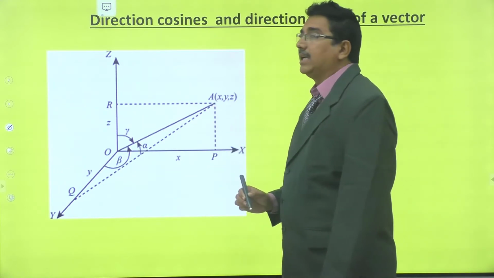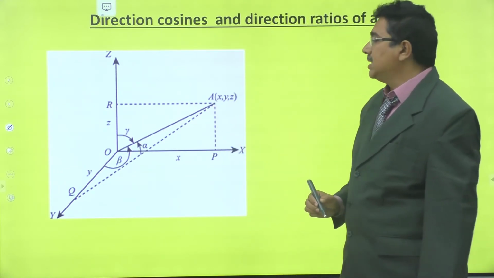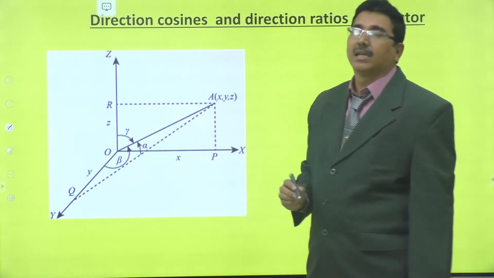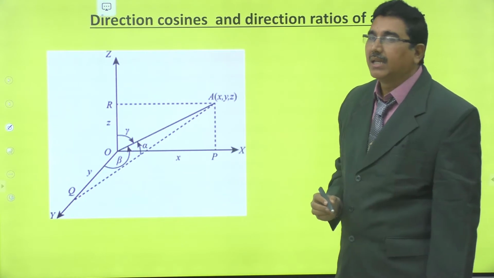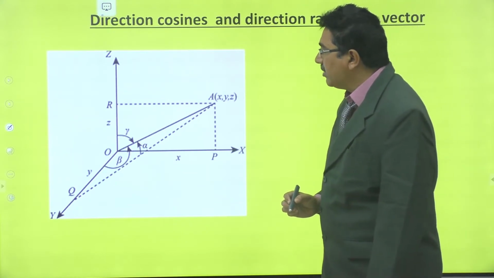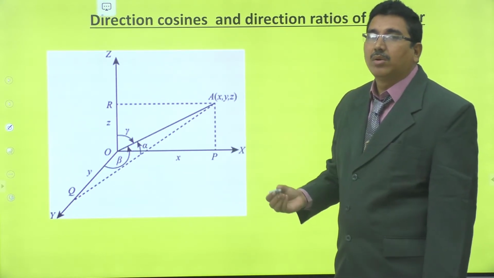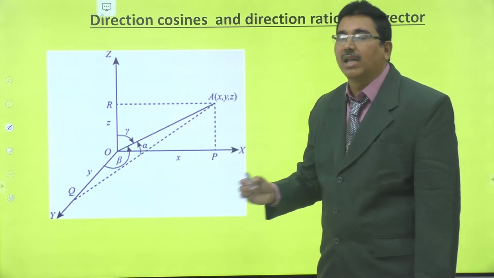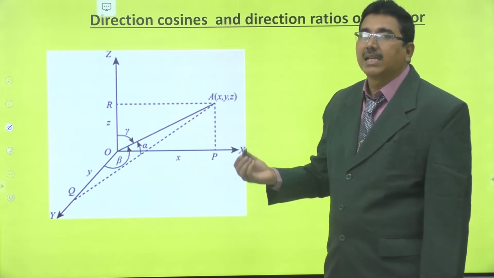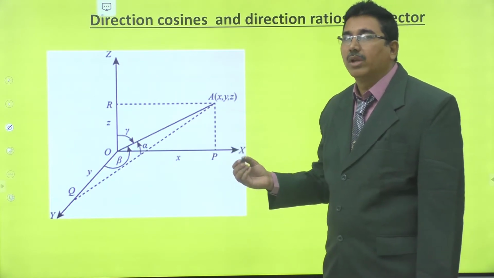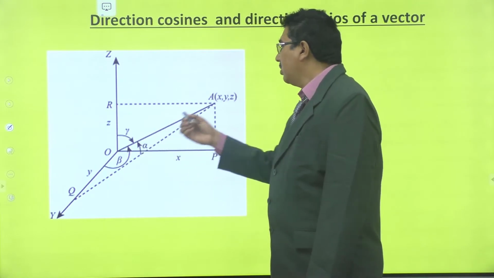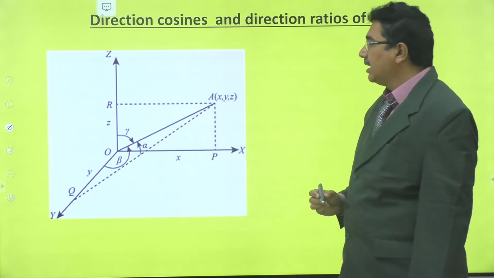A is a point x, y, z, then OA bar is a vector in three-dimensional space. How to define direction cosines of OA bar and direction ratios of OA bar?